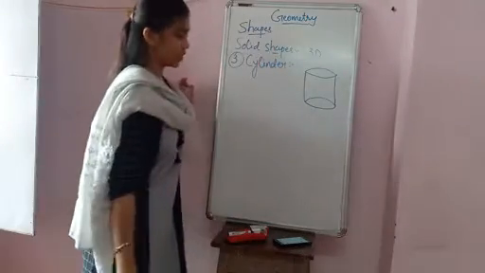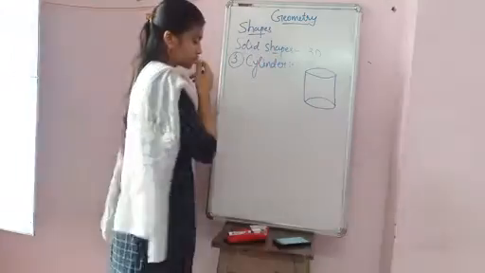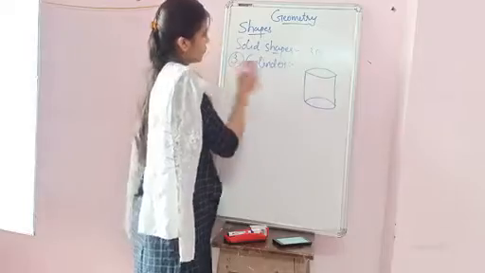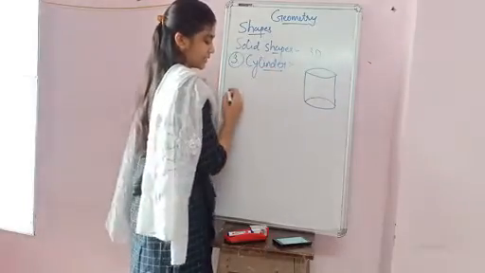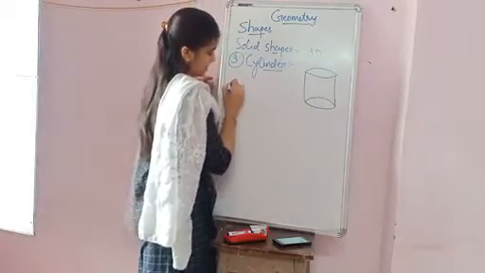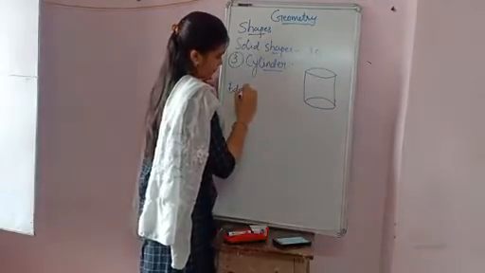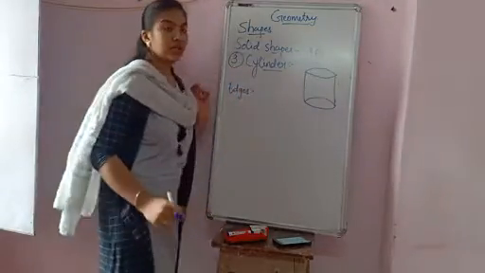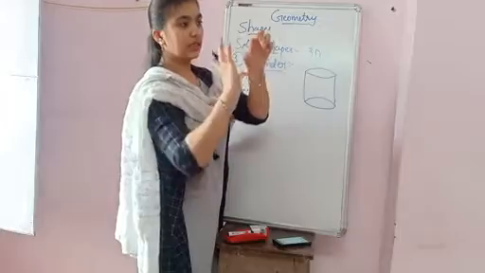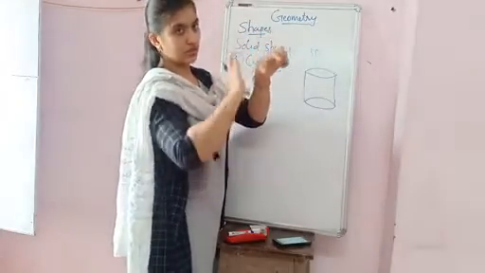So this is the shape of the cylinder here. Now, first of all, edges. You can observe the cylinder has a curved face like that.